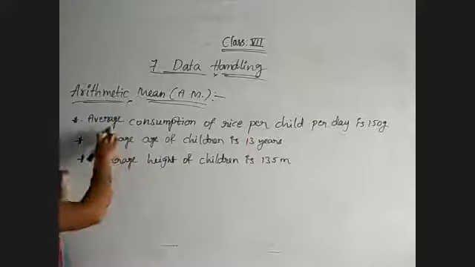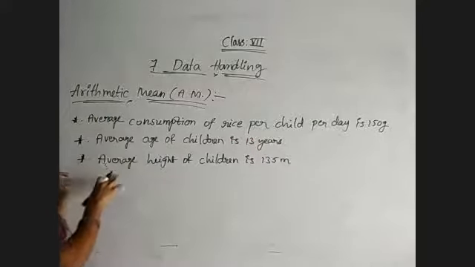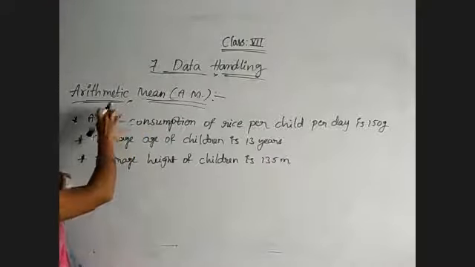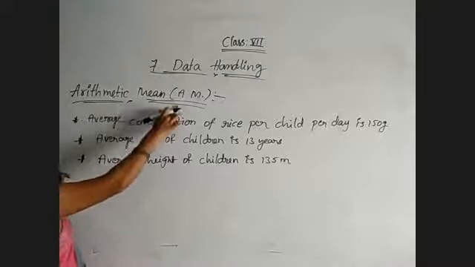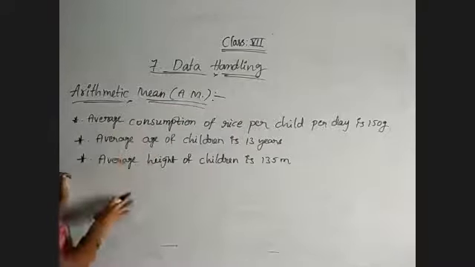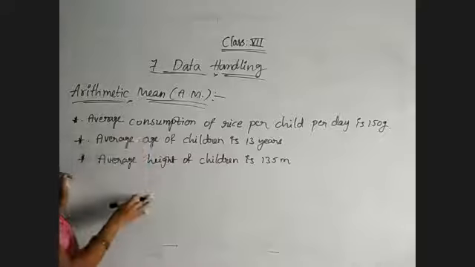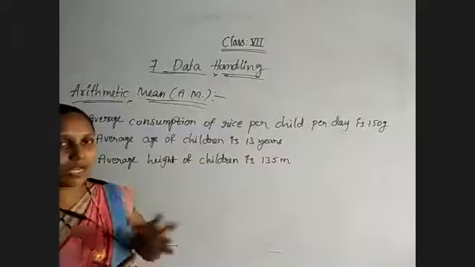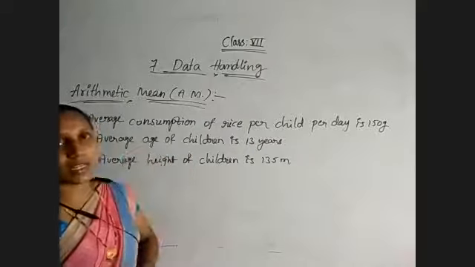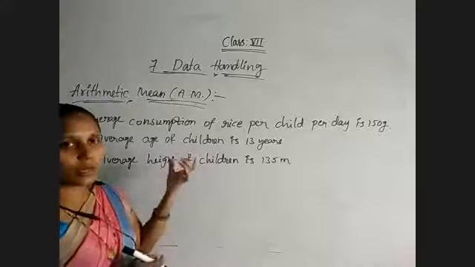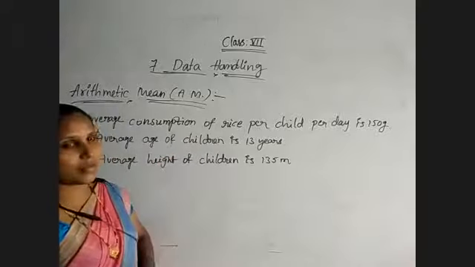Average is nothing but the total representative value. Mean is also termed as average or arithmetic mean, and it is shortly represented by A, and it is the representative of the entire data. It is the sum of observations by the number of observations. And if you change the value of one observation, that completely affects the mean also. It depends on both the value of observations and the number of observations.